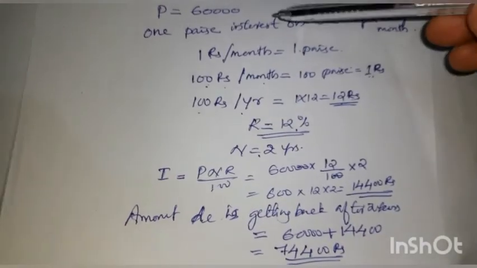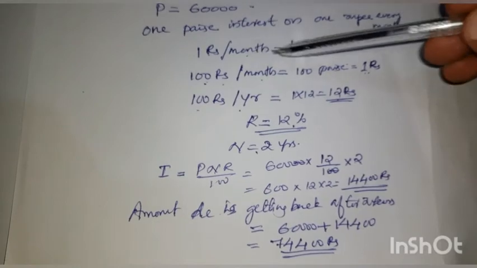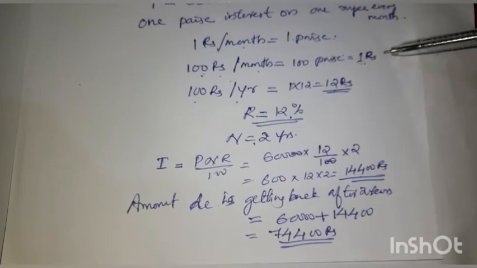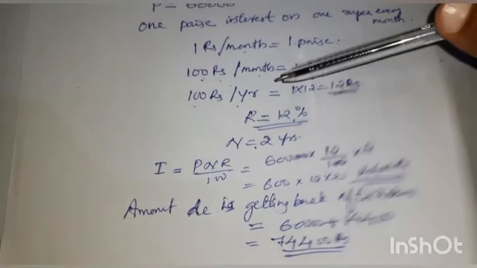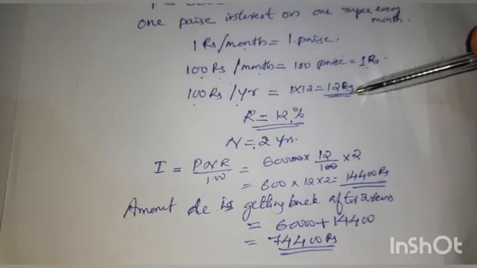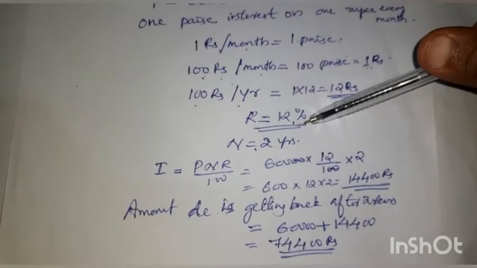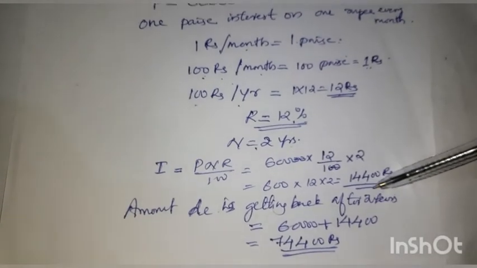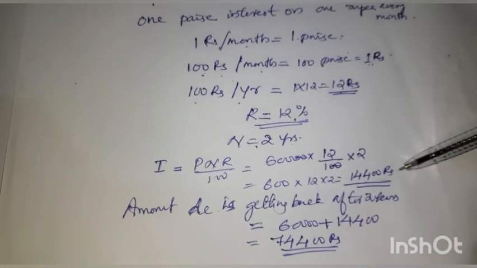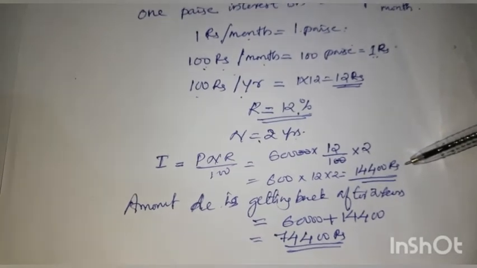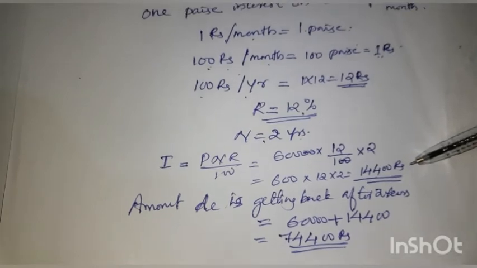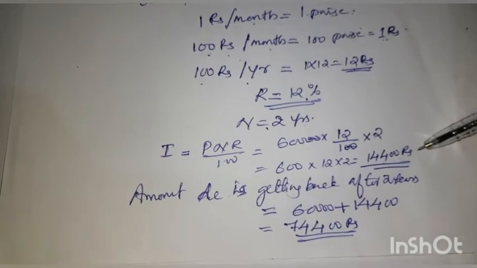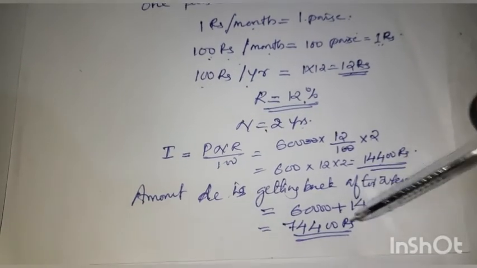So the amount deposited is 60,000. For 1 rupee per month, that is the interest is 1 paise. So you are converting into 100 rupees. For 100 rupees every month it is getting 1 rupee. For 1 year it is getting 12 rupees. 12 rupees means 12% is the rate of interest. So from that we are calculating interest for 2 years. So he is getting an amount as interest for 2 years is 14,400 rupees.